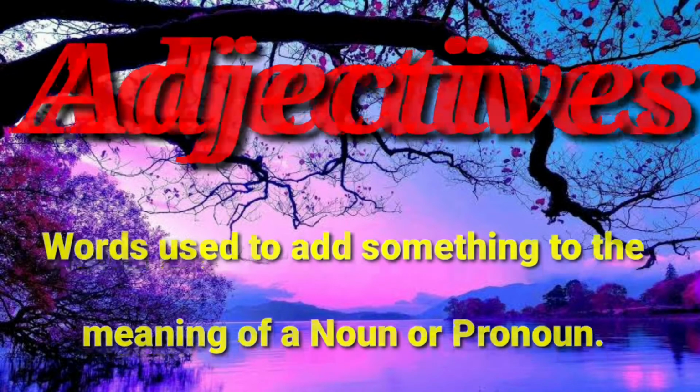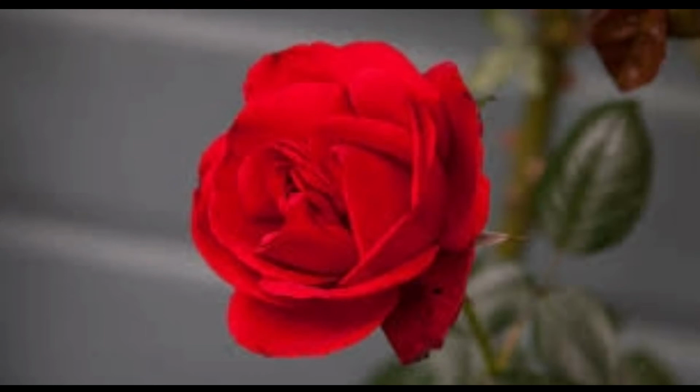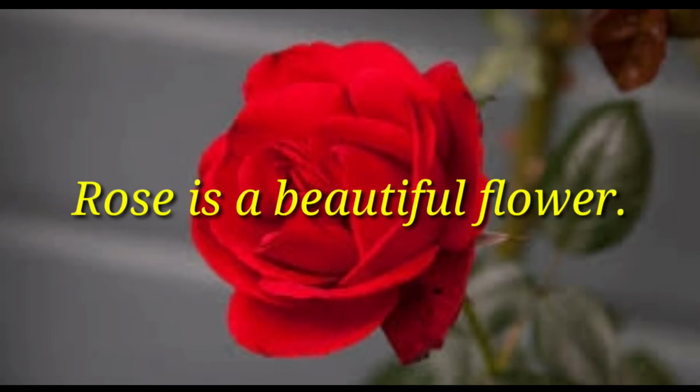Let's see some examples. Rose is a beautiful flower. Here the word beautiful adds to the meaning of the noun flower. So it can be called an adjective. That means the word beautiful describes the noun flower. What kind of a flower? Beautiful flower.